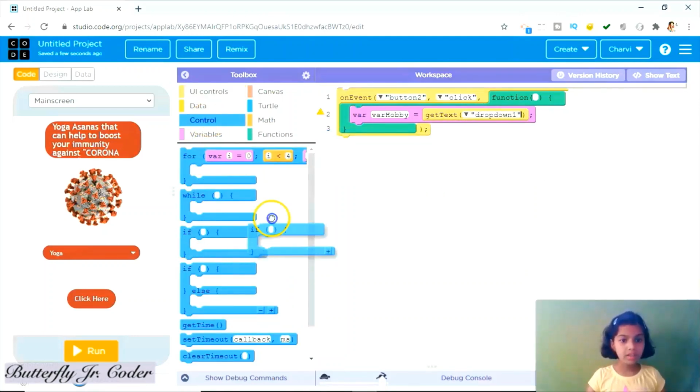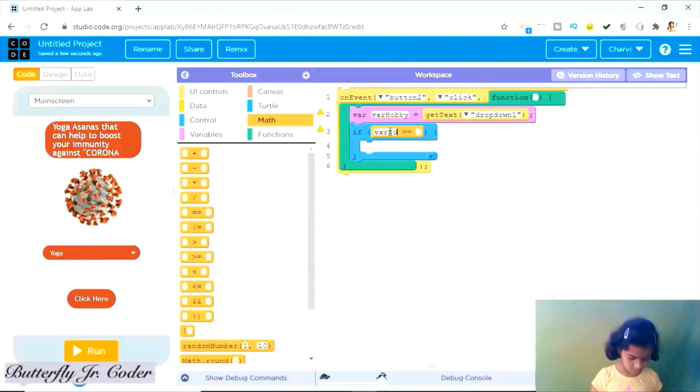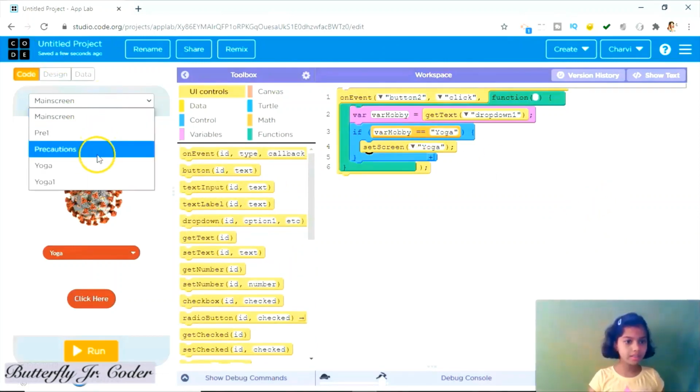Then if hobby is equal to yoga, then set screen to yoga. Okay, then set screen to yoga.